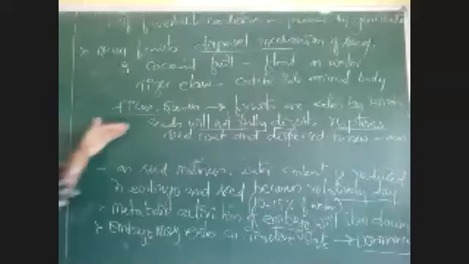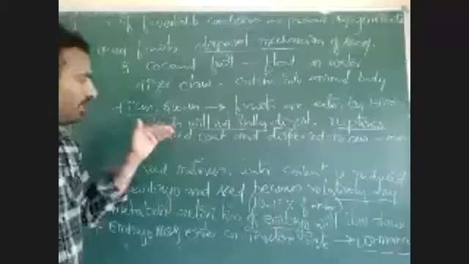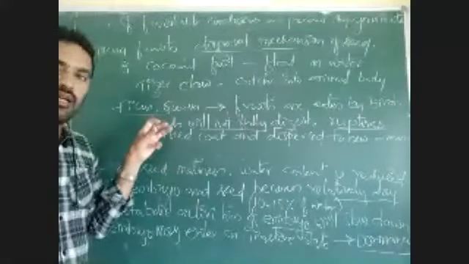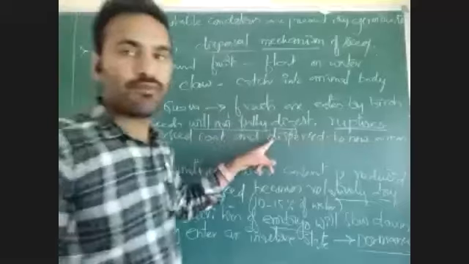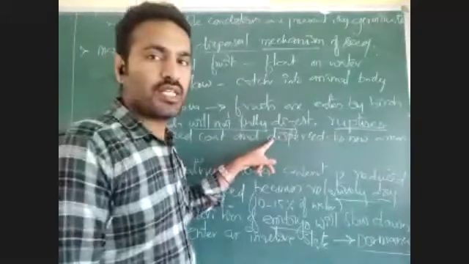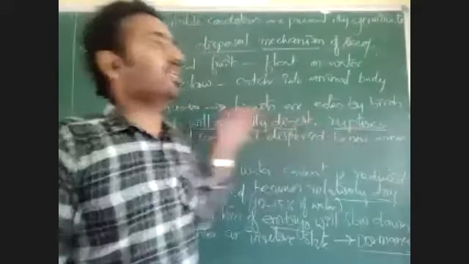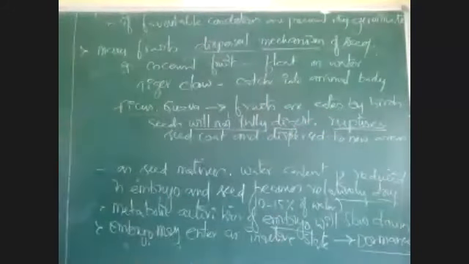This is one advantage: the birds will disperse the seeds through fecal matter to new areas, and in the new areas the seeds will germinate and develop new plants.